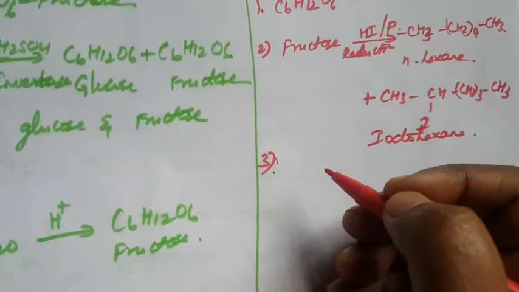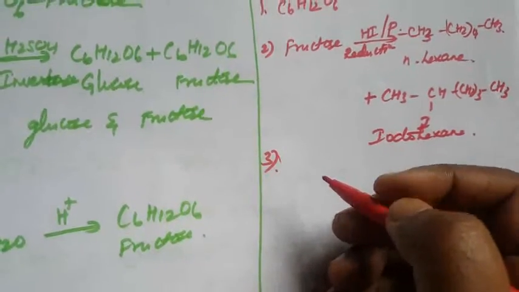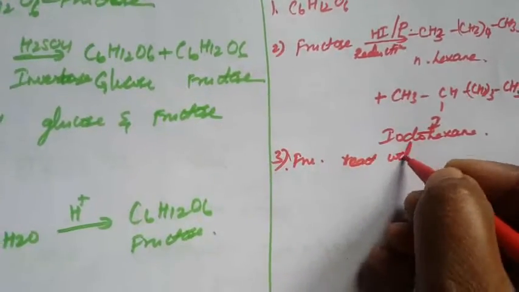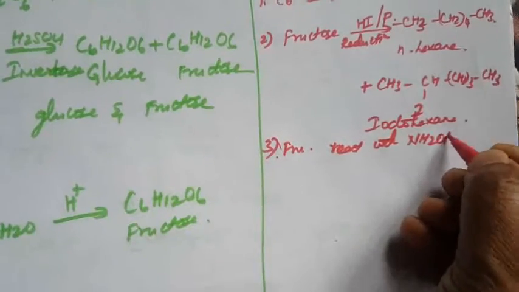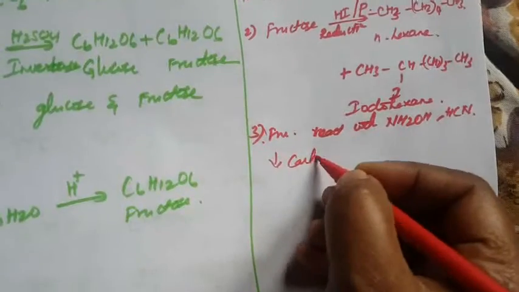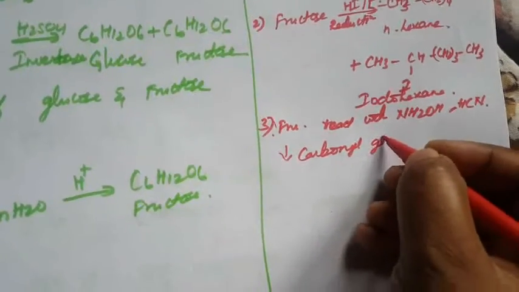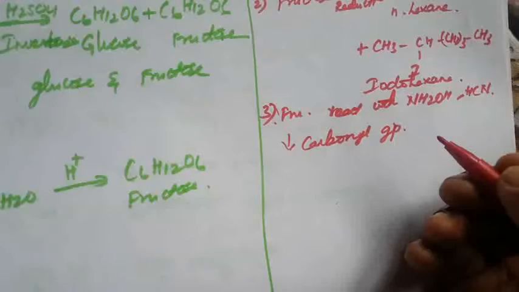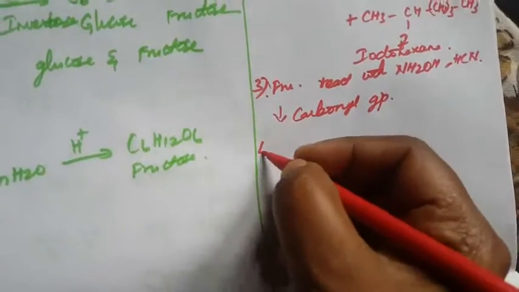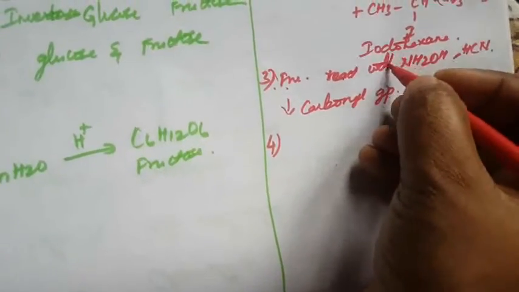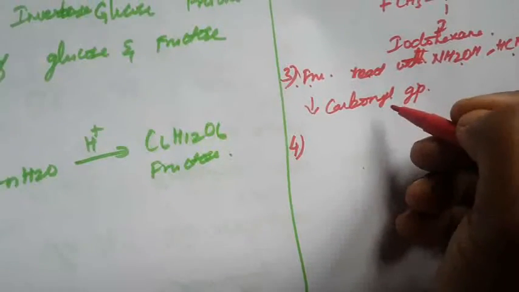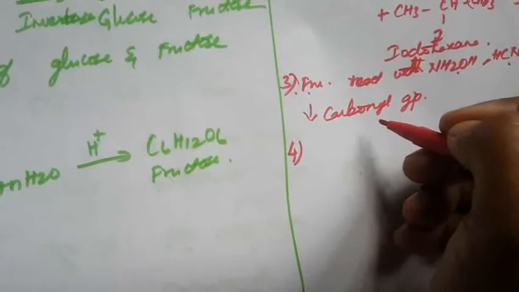Next, fructose reacts with ammonium hydroxide and hydrogen cyanide, which shows the presence of a carbonyl group. What is meant by a carbonyl group? It may be a keto group or an aldehyde group. Because fructose easily reacts with ammonium hydroxide and hydrogen cyanide, it confirms the presence of a carbonyl group in the fructose structure.